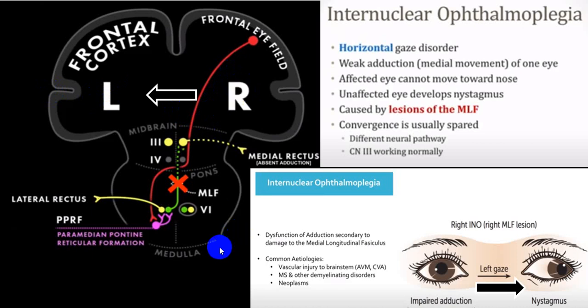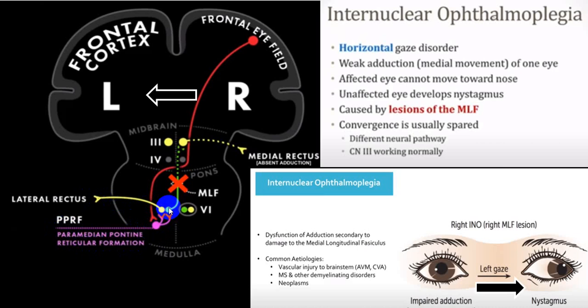Internuclear ophthalmoplegia. Now suppose I get damage here, which is very easy to understand. If I get damage in the paramedian pontine reticular formation, then it cannot supply the lateral rectus.